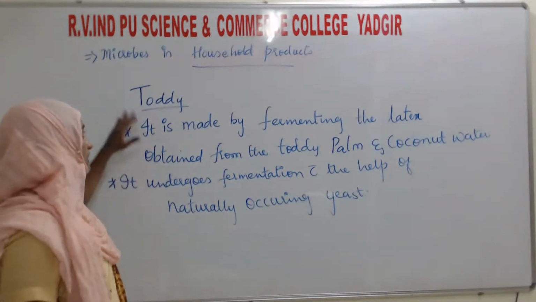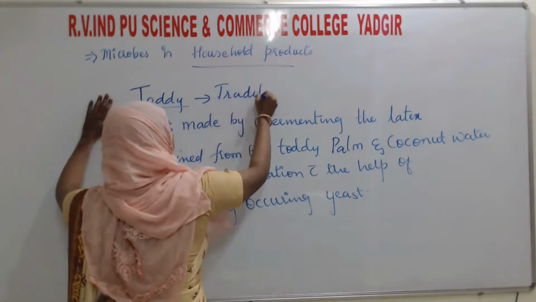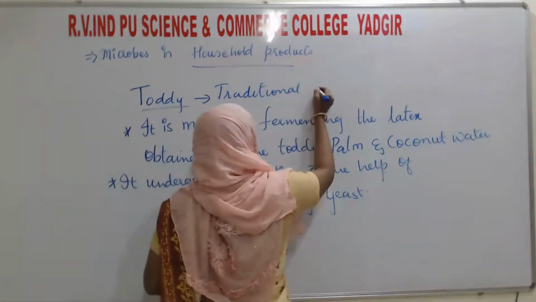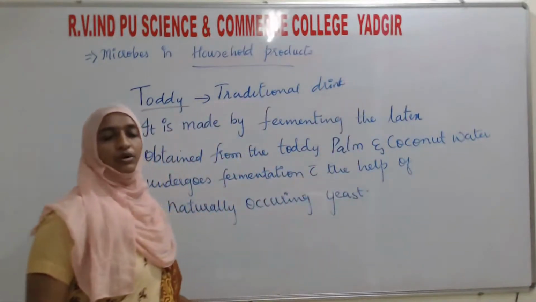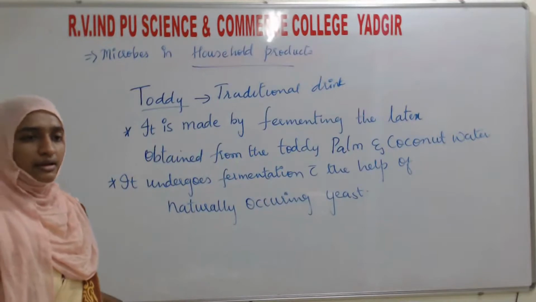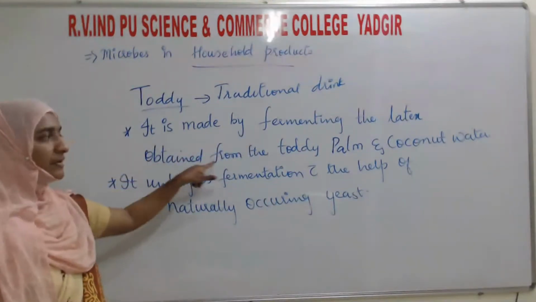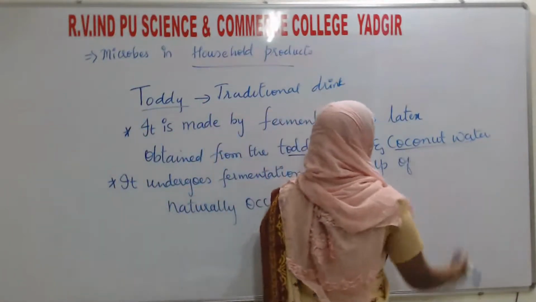Listen here, what is it? It is a traditional drink, somewhat milky white in color. It is made by fermenting the latex obtained from the toddy palm or the coconut water.